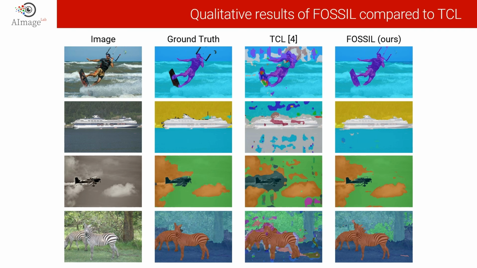In this slide, we provide some qualitative results of our Fossil compared to TCL, another recent unsupervised open vocabulary semantic segmentation approach. In more detail, from left to right, we show the input image, its ground truth, the prediction of TCL, and the prediction of our Fossil. As can be observed, Fossil is capable of properly segmenting all the objects in the scene, assigning them to the correct semantic class, and providing accurate segmentation masks that properly align with ground truth borders.